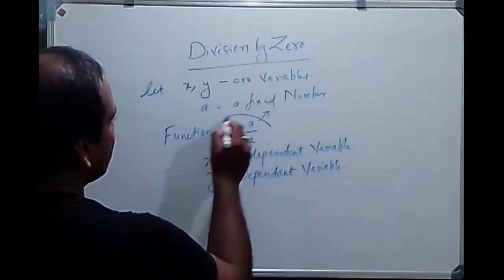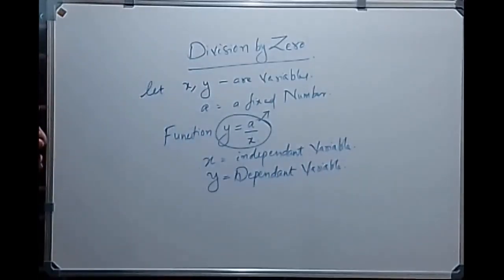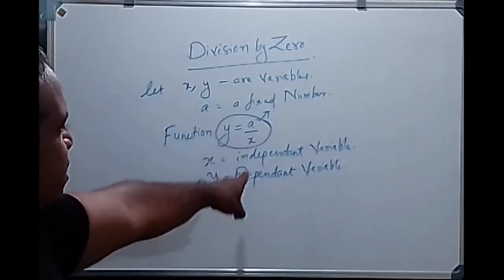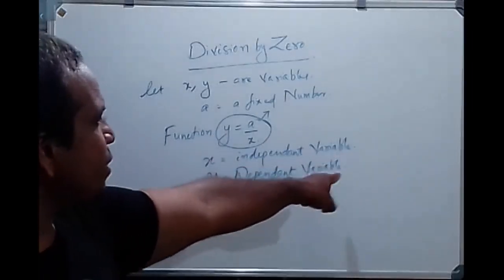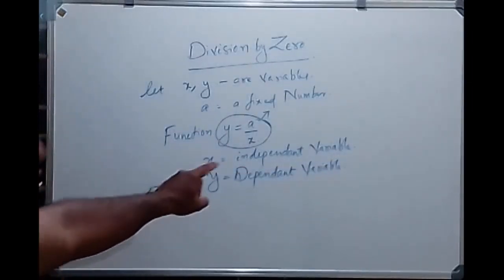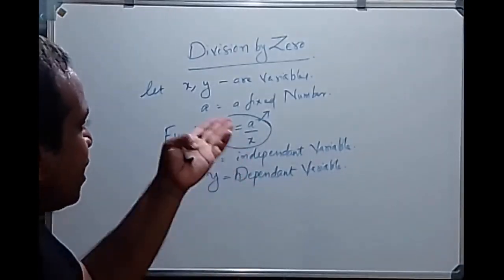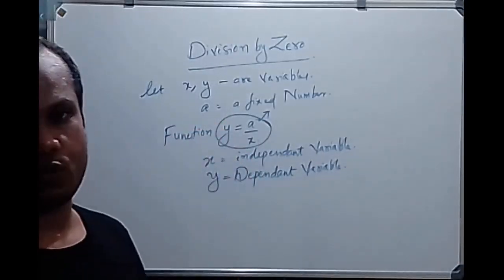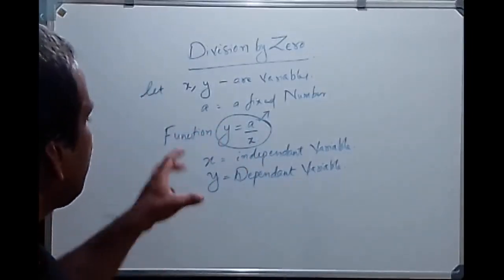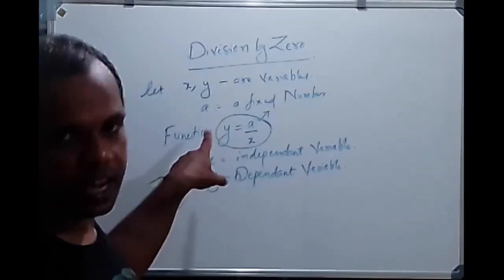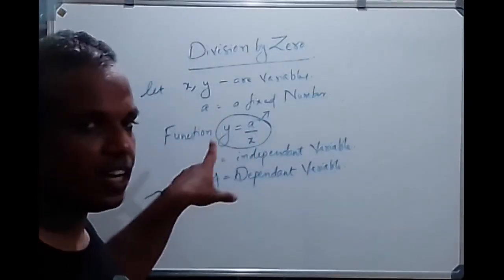When we consider the function y is equal to a by x, we consider x the independent variable and y the dependent variable, because the value of x is changing and we get a corresponding value. According to the changing of x, y takes values. That is why y is a dependent variable.